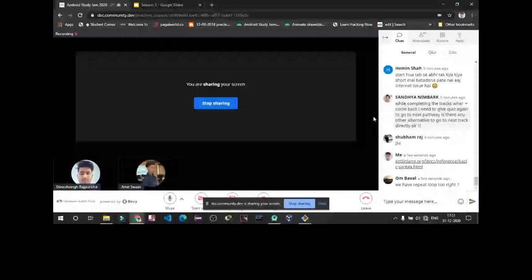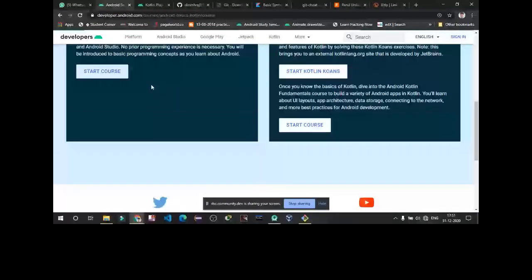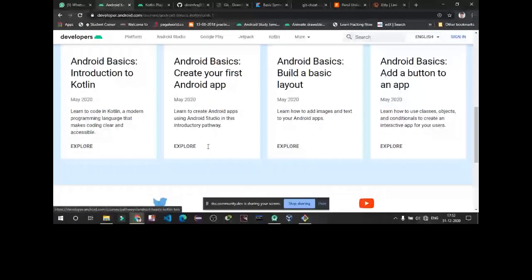Just go to g.co, start here, click on the start course button, then click on explore. You can directly go to the next pathway and complete that pathway. It's not mandatory that you go from one pathway to the other. So if you got the badge, you can directly go to the second pathway.